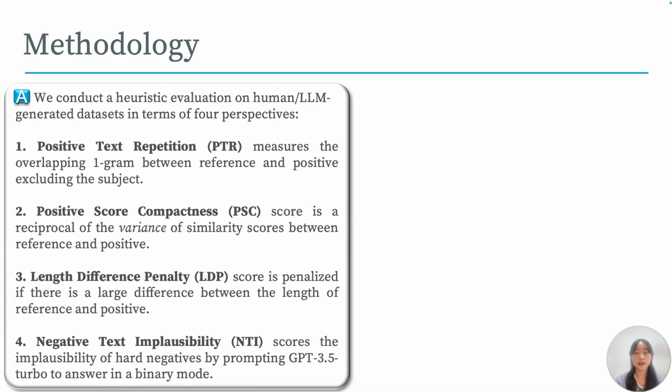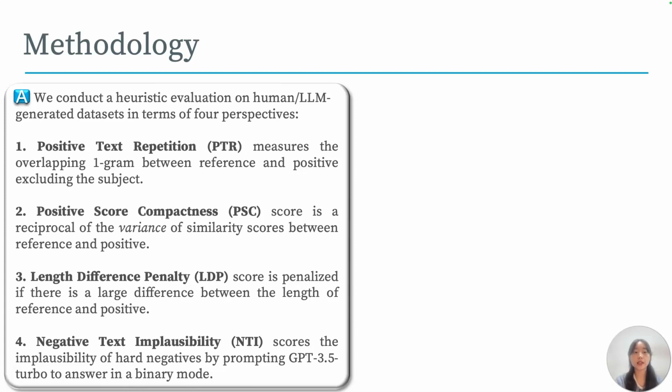First, we conduct a heuristic evaluation on human and LLM-generated datasets in terms of these 4 perspectives. First, positive text repetition, PTR, measures the overlapping 1-gram between reference and positive, excluding the subject. Second, positive score compactness, PSC score, is a reciprocal of the variance of similarity scores between reference and positive.